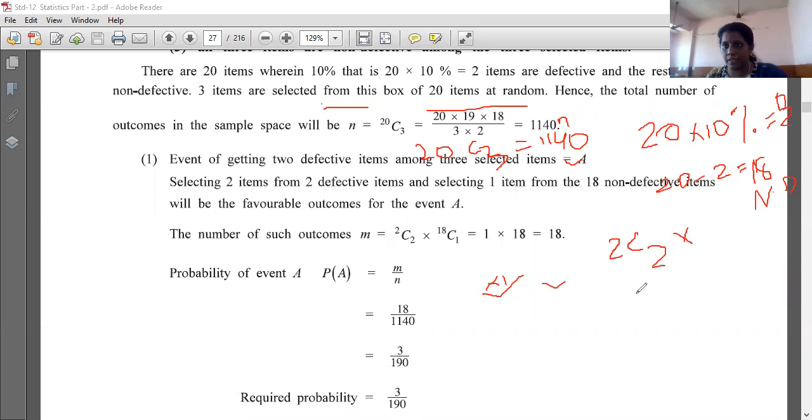So out of defective, 2 we have selected, only 2 was there, and the remaining one that was left we will select from non-defective, 18C1. So this comes to 1 into 18. So your M is 18. The P of A is M upon N, that is 18 upon 1140. If you reduce it, it will be 3 upon 190. So this is the answer of your event A, P of A.